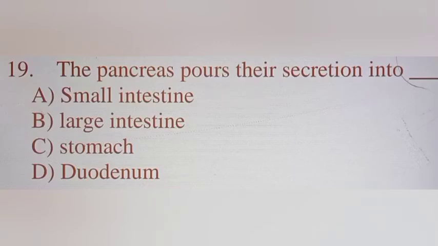Large intestine won't be the answer because the large intestine does not receive any enzymes, and even the stomach receives only the secretion of the gastric gland, that is mucus, HCl, and pepsinogen. Only these are the secretions of the stomach. But to be specific for this question, the pancreas pours its secretion into the duodenum of the small intestine. Small intestine is the correct option, but duodenum of the small intestine is the specific answer.